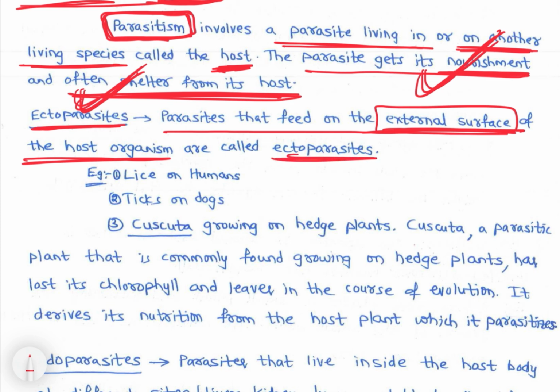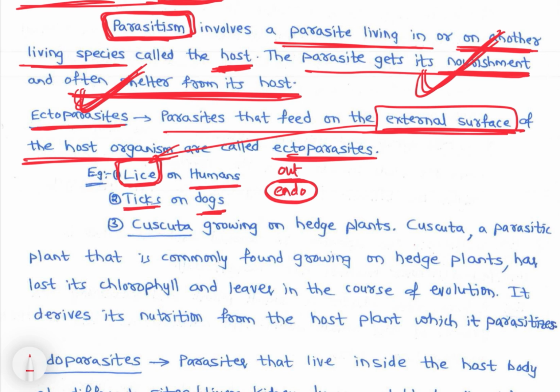Ecto is outside and endo is inside. So endo is inside. An example is lice on humans. They live outside and take resources from us. Ticks on dogs are another parasite.